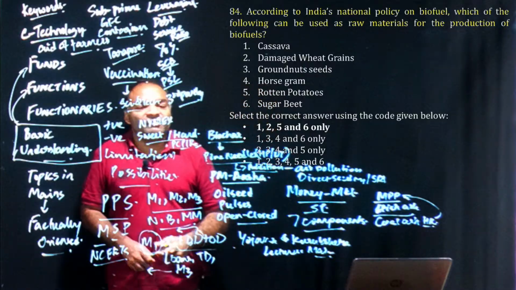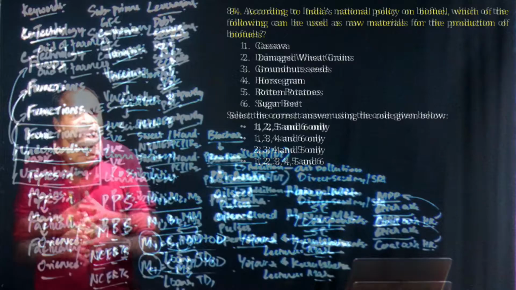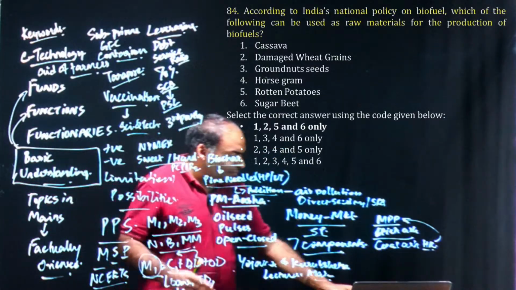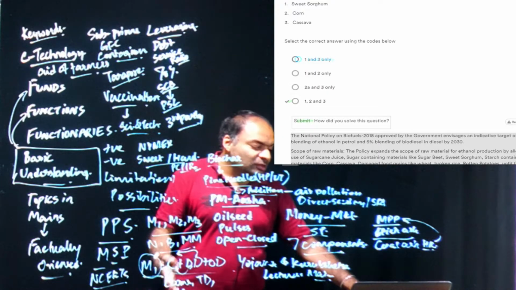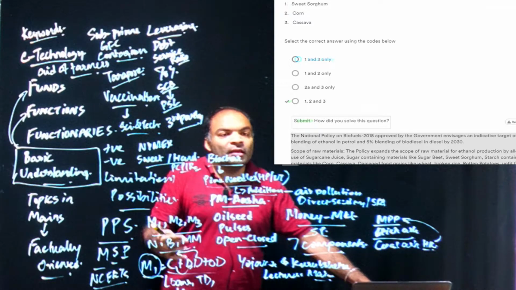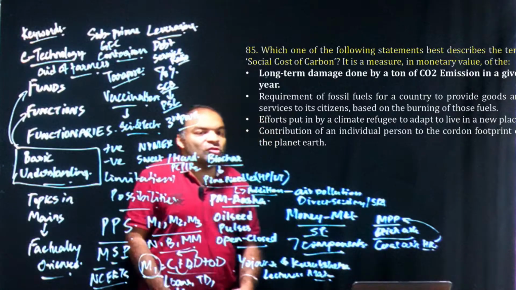Again, coming to the next question, we had discussed comprehensively what the national biofuel policy is and how it has been changed. We discussed the importance of the food versus fuel controversy, and we gave a question in your prelims which exactly matches the question being asked, on the importance of cassava, corn, and sweet sorghum in your biofuel policy. Now coming to the next one, which is social cost of carbon.